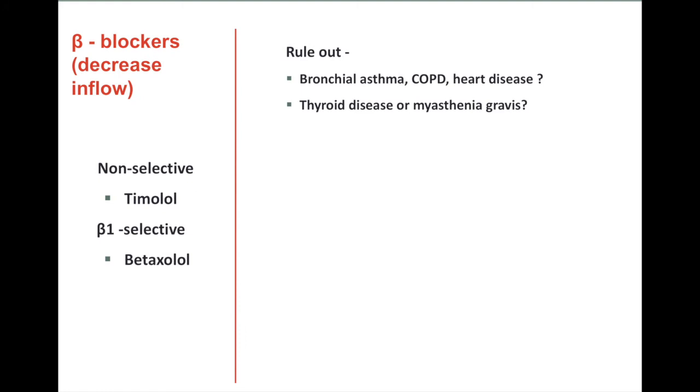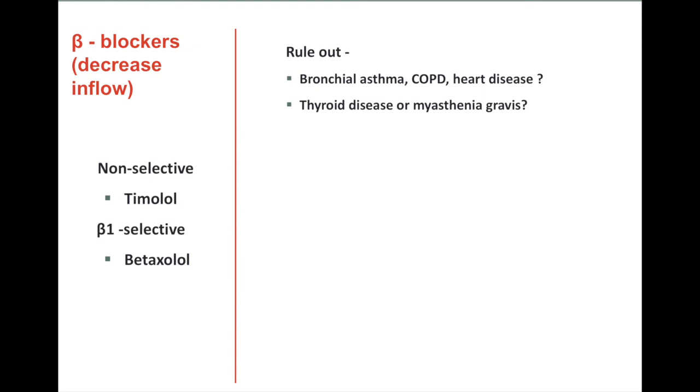Second line of drug is beta blockers, which decrease the inflow or formation of aqueous humor. Here we have non-selective and selective type of beta blockers. Non-selective is timolol, and then we have beta 1 selective, that is betaxolol.